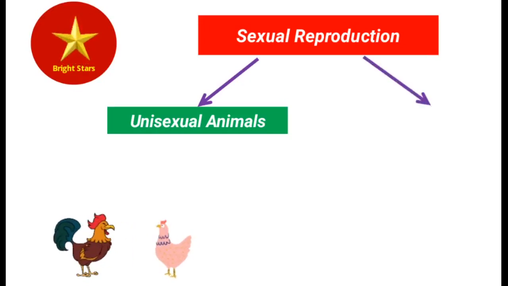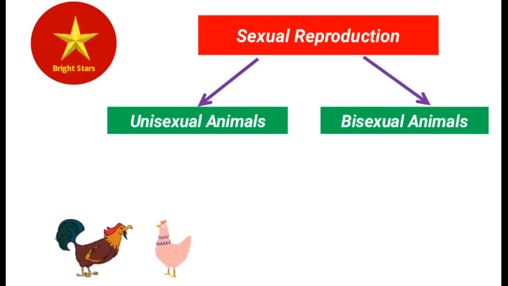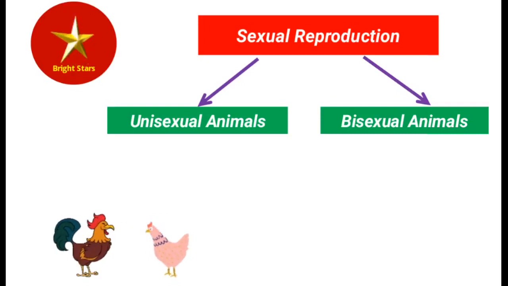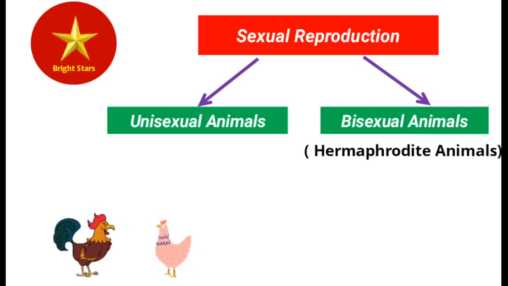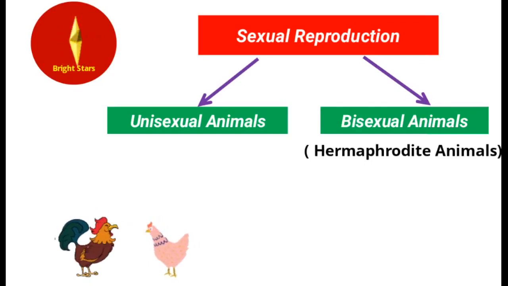Another kind is opposite to uni, that is bi, means two. So two kinds of sex organs are present in the same animal. So bisexual animals are also called hermaphrodite animals. The most famous hermaphrodite animal for studies is the earthworm. Earthworm consists of both male and female sex organs in the same animal.